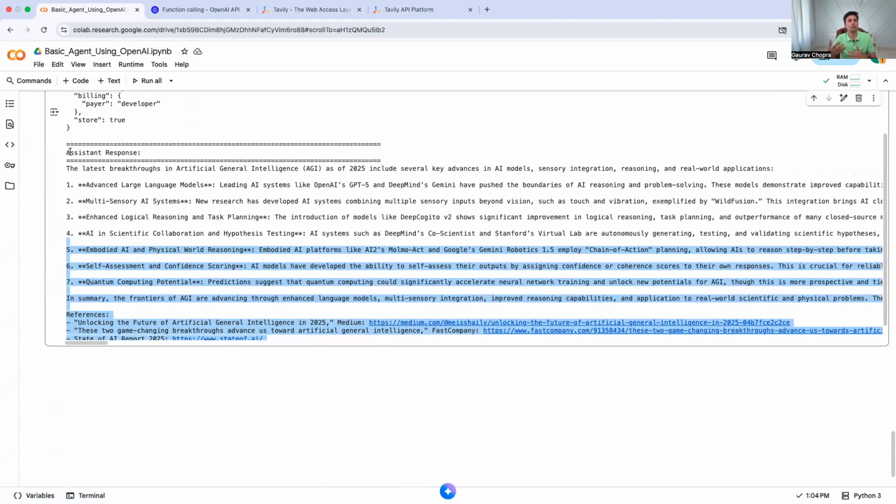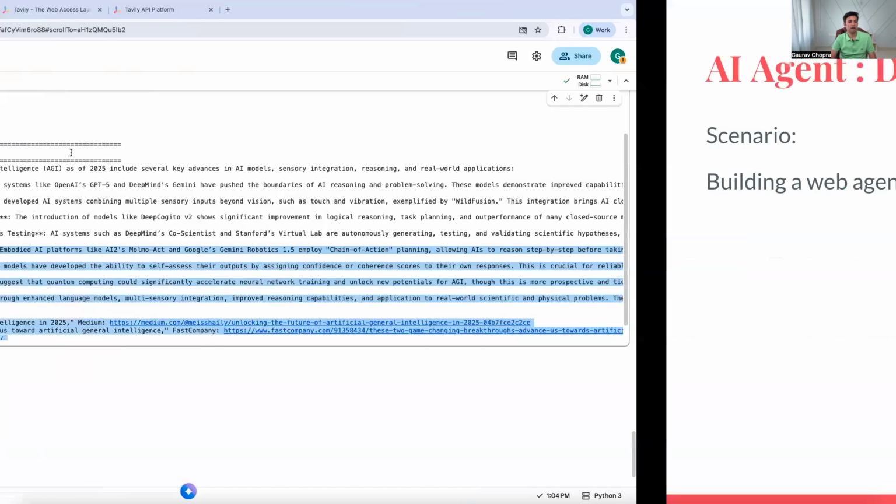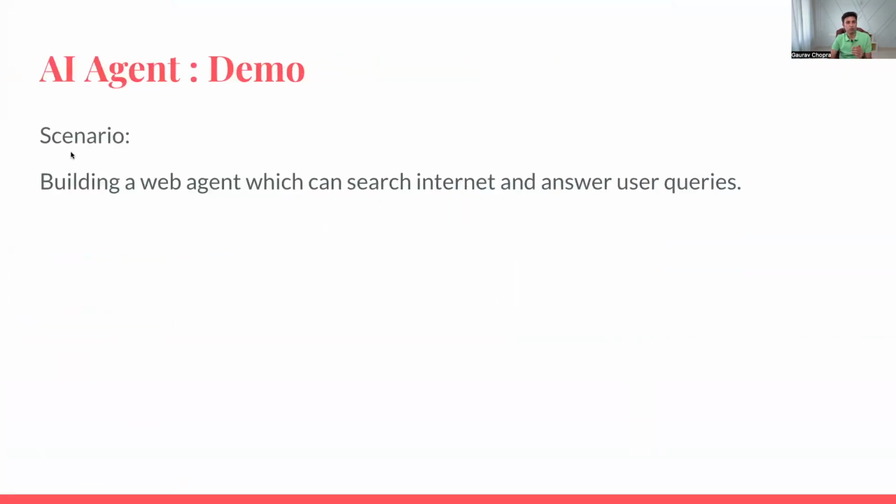And if I want deeper questions, I can ask follow-up questions to the model. So this is what I wanted to show you about the capability of the AI agent. What I have shown here is a very basic AI agent without using any framework. I just used OpenAI, though I could have used anything like Gemini, Claude, or others. I just used the OpenAI Responses API because I needed one model which can generate the response. And I used one tool, and the tool could be any tool. I just used a web search tool because I wanted to build a web agent.